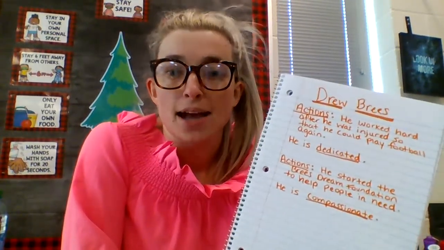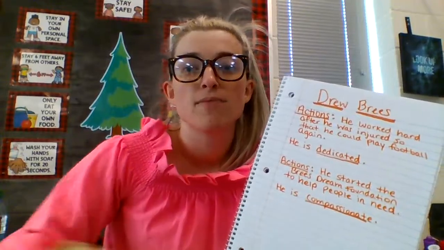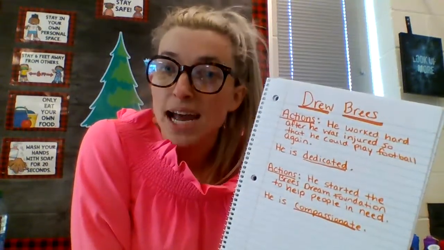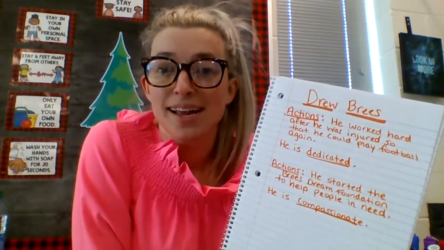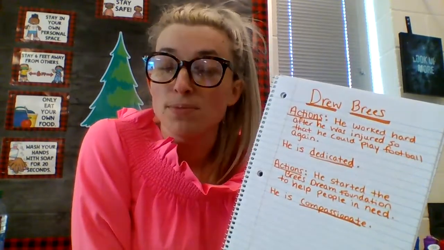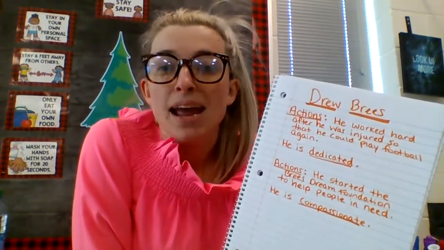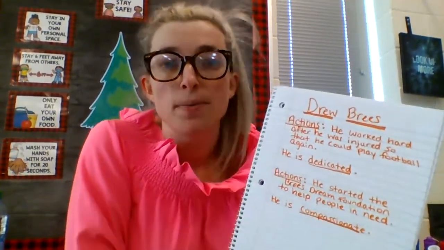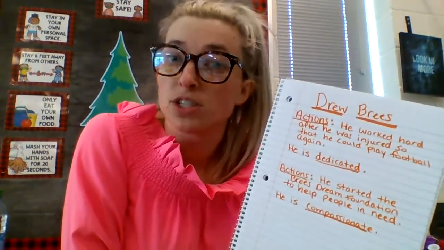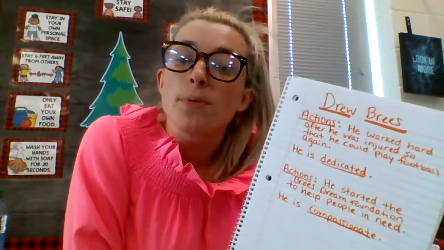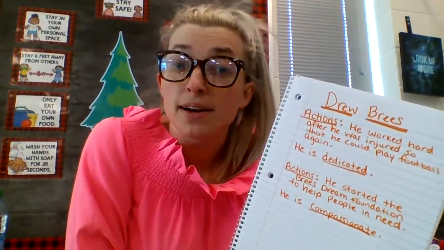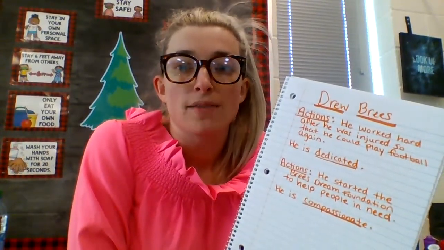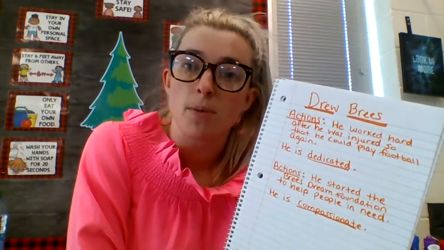So my second action is that he started the Brees Dream Foundation to help people in need. In class, we kind of read about this together. So Drew Brees does have his own charity, the Brees Dream Foundation, where he helps his community and helps people in need. And based off of that action right there, I said that he is compassionate. Compassionate is one of those character traits that we learned about during our character unit. We said that Opal and the preacher were both very compassionate because they're very caring about other people. So Drew Brees having his own dream foundation is definitely a way of showing that he cares about others and he wants to help other people.